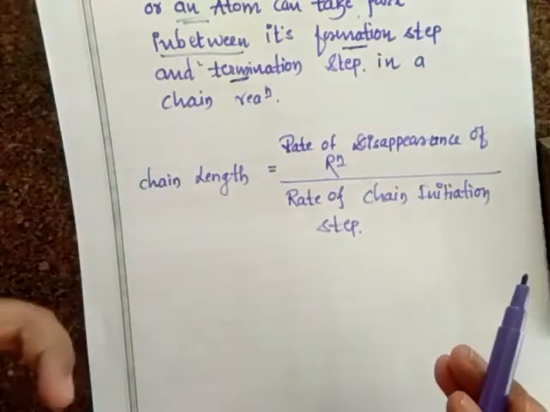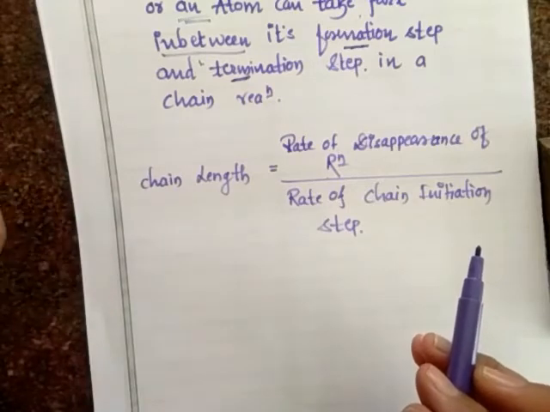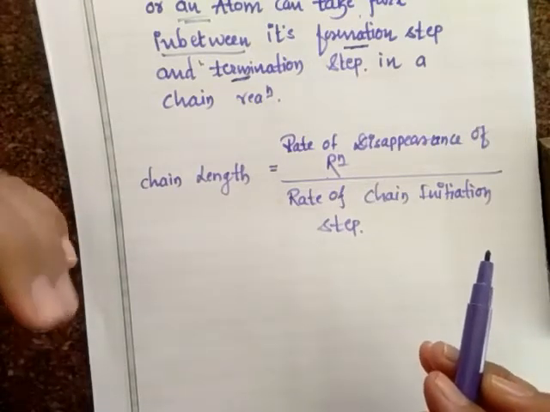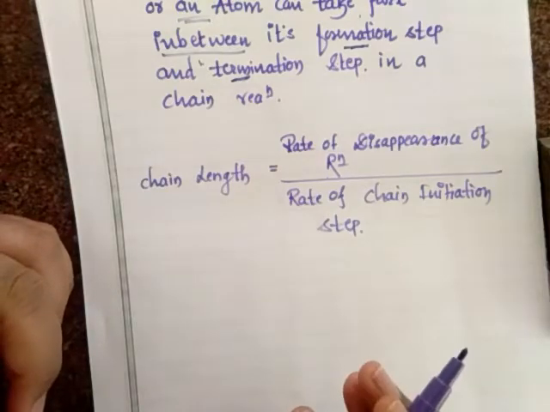Thus reactions with a slow termination step have long chain length, and these reactions are very fast in giving rise to the product. Example: photochemical combination of hydrogen and chlorine.